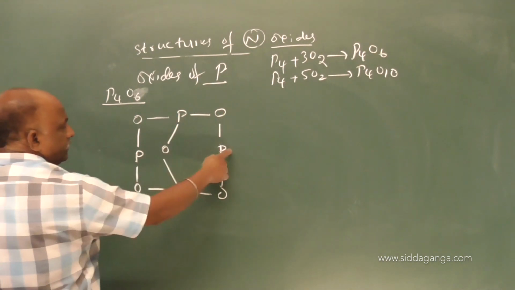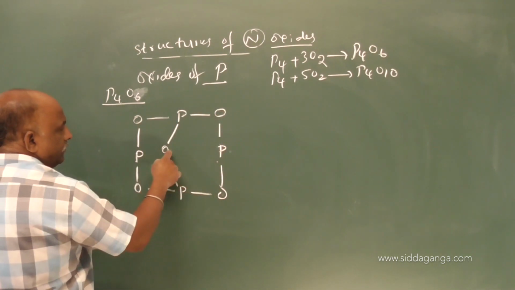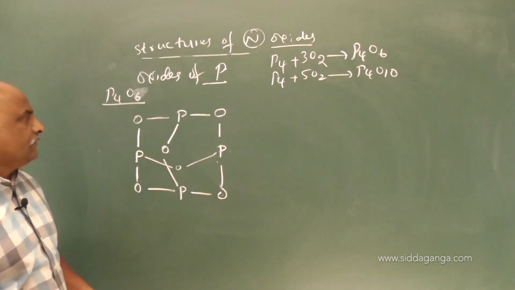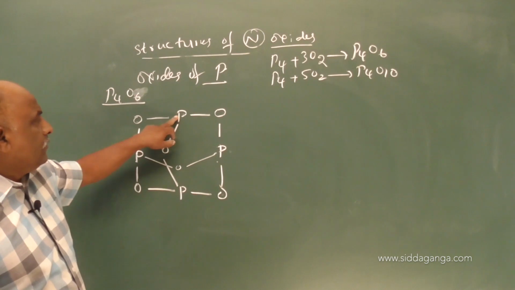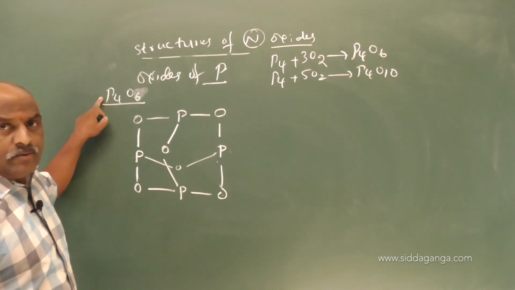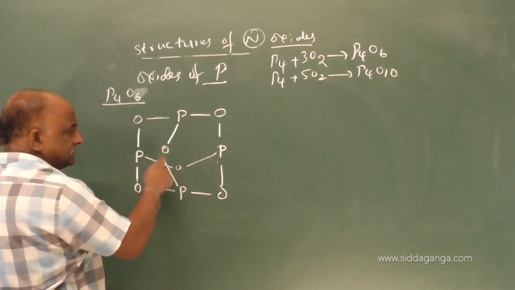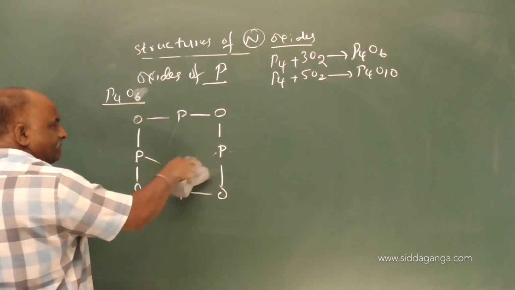See this students, you should practice the structure like this. 1, 2, 3, 4, P4. Number of oxygens 1, 2, 3, 4, 5, 6. See this, otherwise you should make dotted lines like this.